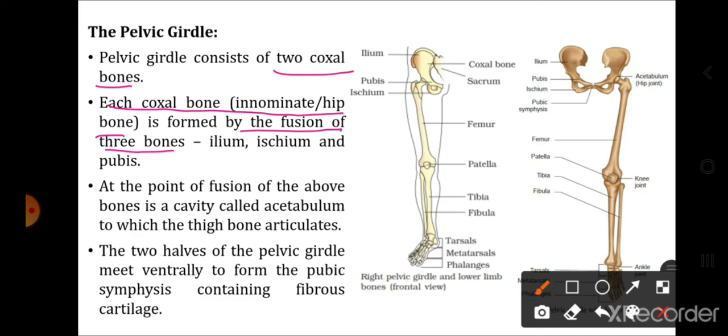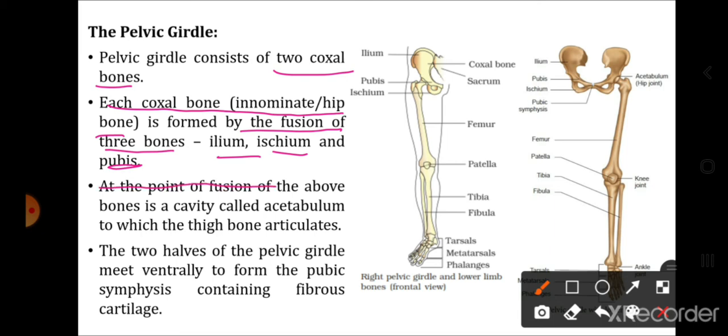So the pelvic girdle has two bones, one coxal bone on the right side and one coxal bone on the left side. But each coxal bone is formed by the fusion of how many bones? Three bones: ilium, ischium and pubis. These three fuse to form one bone, which is called the coxal, innominate or hip bone.